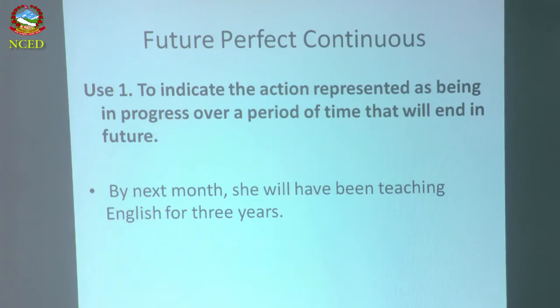Let's see. By next month, she will have been teaching English for 3 years. How long she will be teaching, we don't know, but the action will be in progress, will be going on in the future time. Once more, to indicate the action that will be represented as being in progress, going on over a period of time that will end in the future. Again, when it will be finished is uncertain. By next month, she will have been teaching English for 3 years.